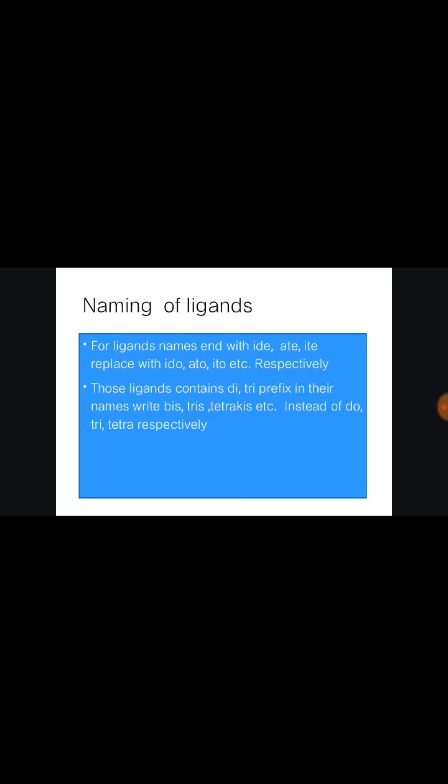If the ligand already contains a di or tri prefix in its name, then instead of writing di and tri, you have to write bis, tris, tetrakis, pentakis, like that. Instead of di, tri, tetra, you should write bis, tris, tetrakis.